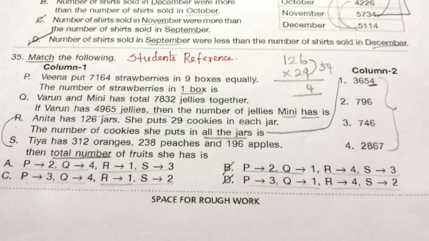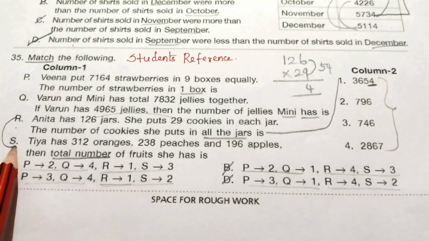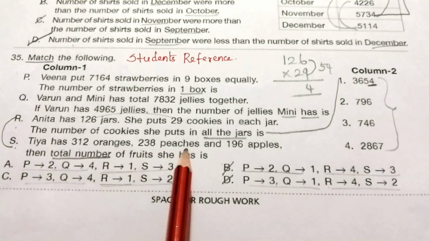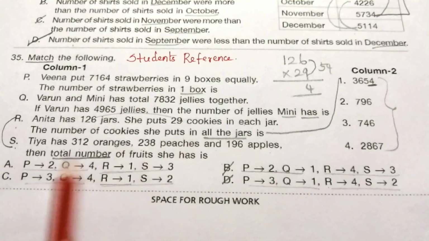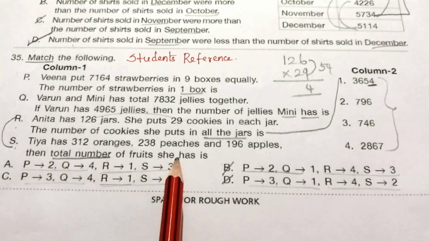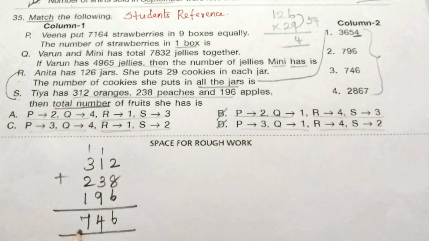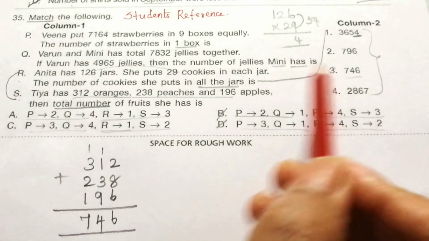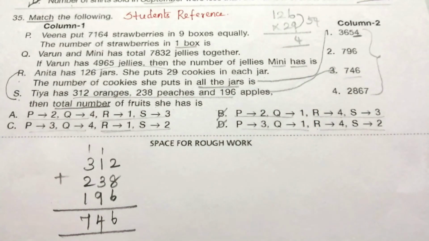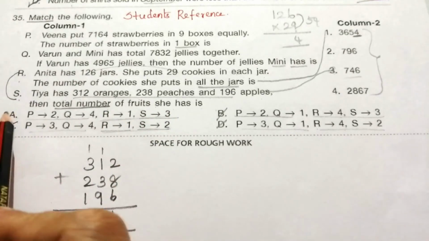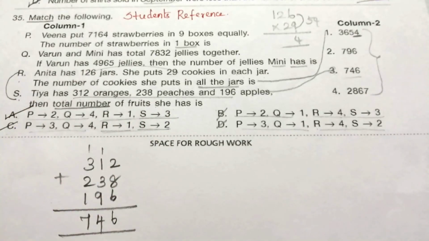Now I'm going to check the S statement. Priya has 312 oranges, 238 peaches and 196 apples. Then the total number of fruits she has is. So we have to add these 3 values. So if we add, we get 746. So S is 746, 3. So S is 3. And in A, S is 3. In C, S is 2. So C is wrong. A is the correct answer.